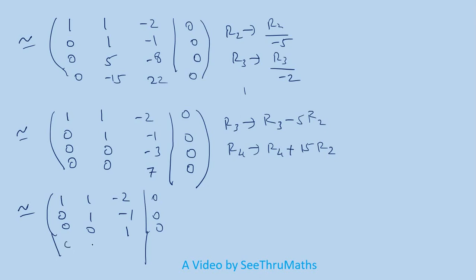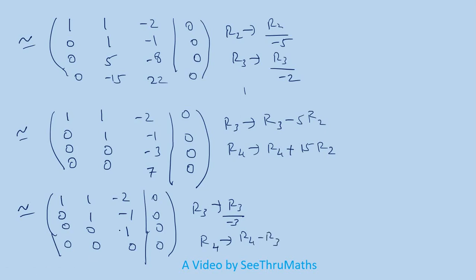What is that one? 0, 0, again this is 0. So row 3 is replaced by row 3 divided by minus 3. And here itself, since it's a very small step, I am directly doing it: row 4 is replaced by row 4 minus row 3, so that this element becomes 0.